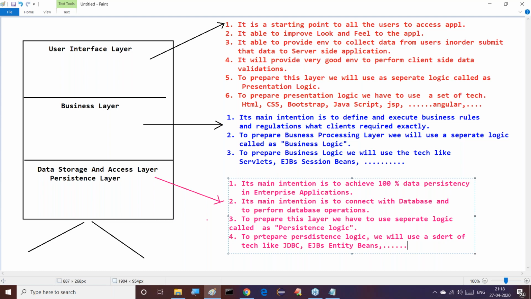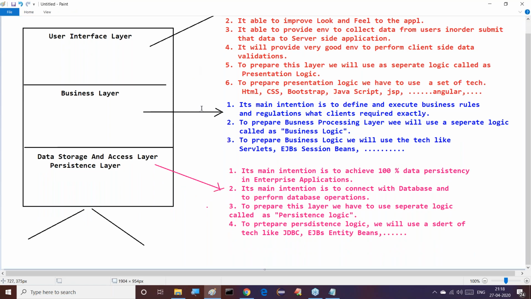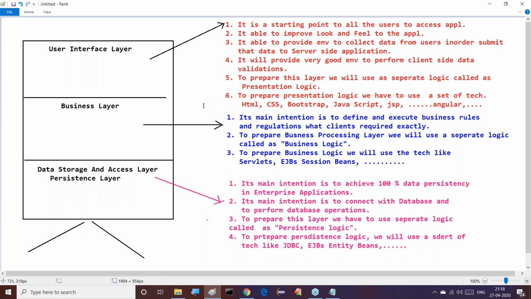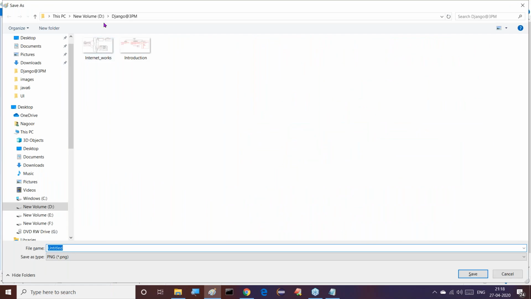Right, guys. Now these are exactly the points we can understand about enterprise application development. Everybody has to understand these points clearly. Observe the content given here clearly.